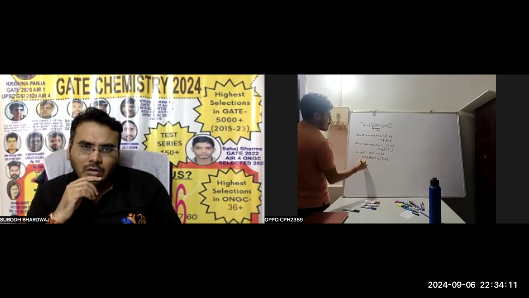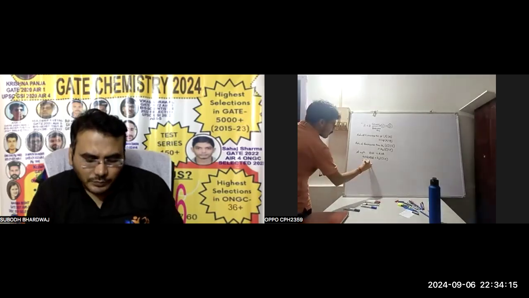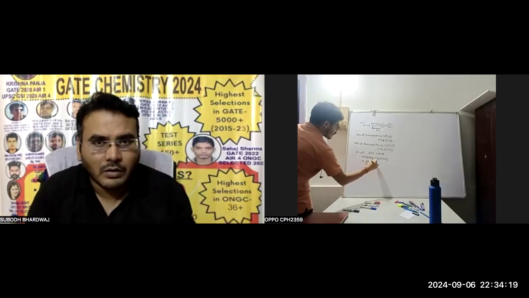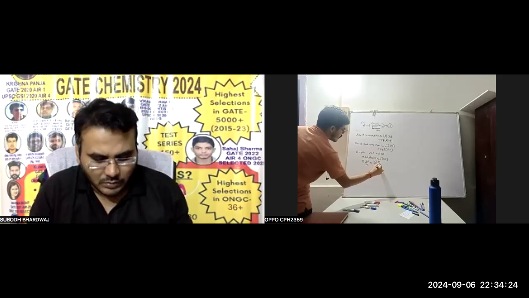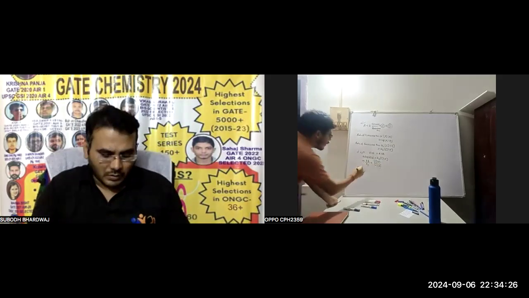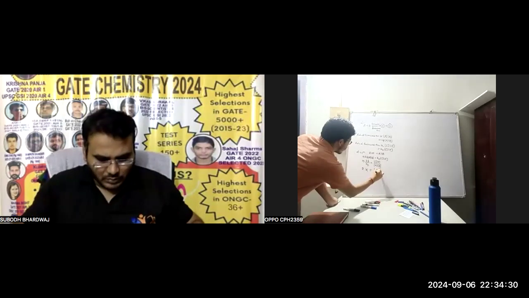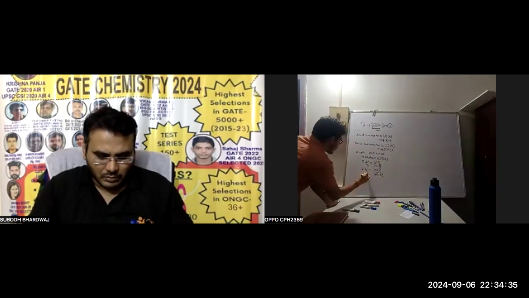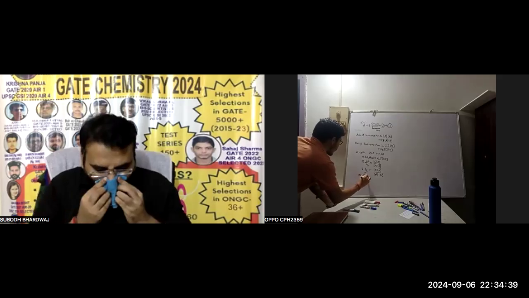Now we separate the constants to one side and the concentration terms to the other side, and it becomes Kf by Kb equals K, the concentration of C and D over the concentration of A and B. That K is called basically the equilibrium constant.